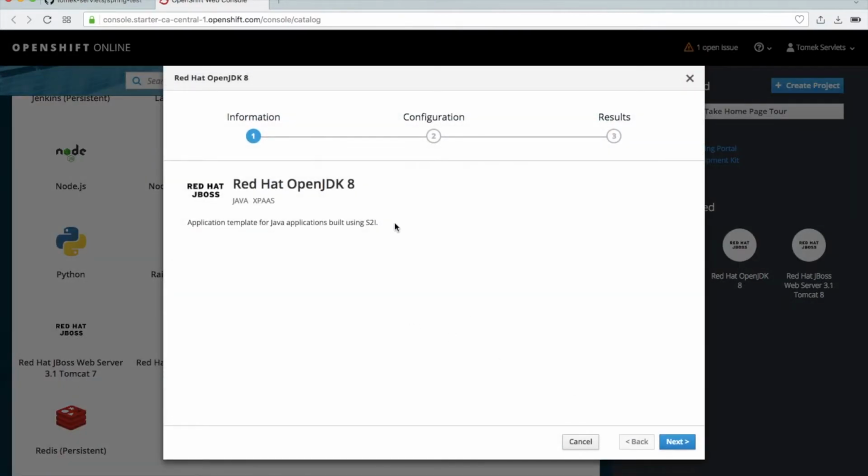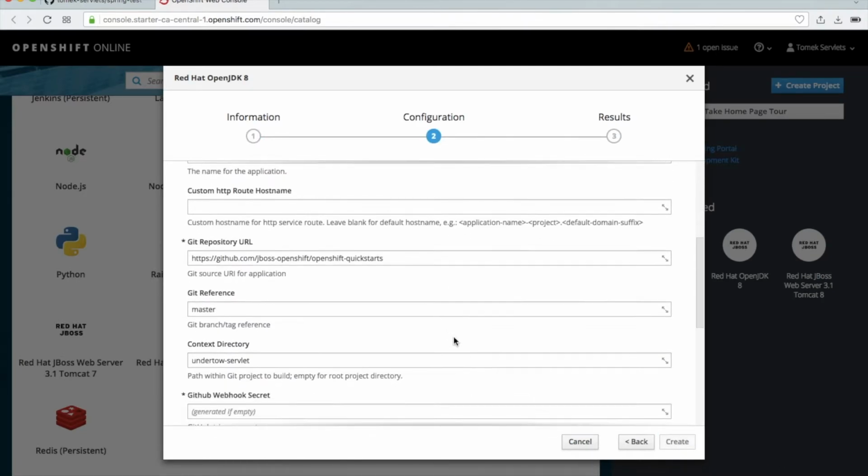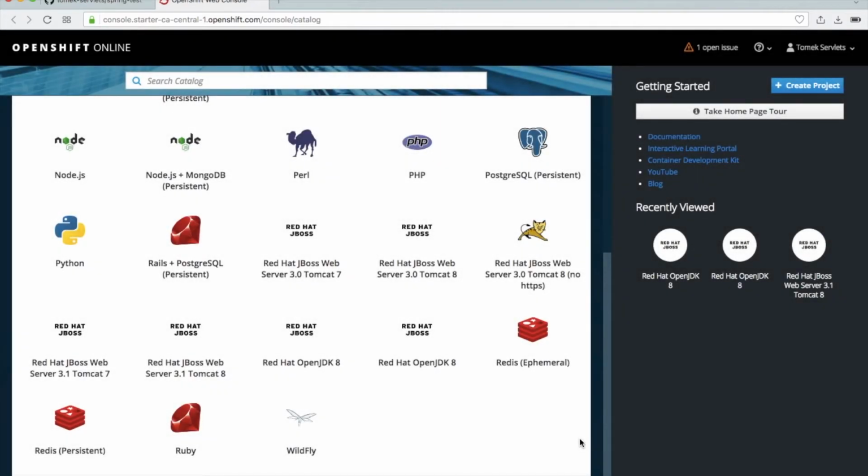As I will just show you only, I will not install it, I will show you something. If you want to install it, just take care about this part here. This is an application you can use when you have a Git repository with several subdirectories where you have your own application. As you see, this is just for the quick start. So if you want to use it with your own, put here your GitHub repository link and just delete this part, because you have your application in the main directory. But I will not use it. It works in both cases in the same way. I will use the first one.